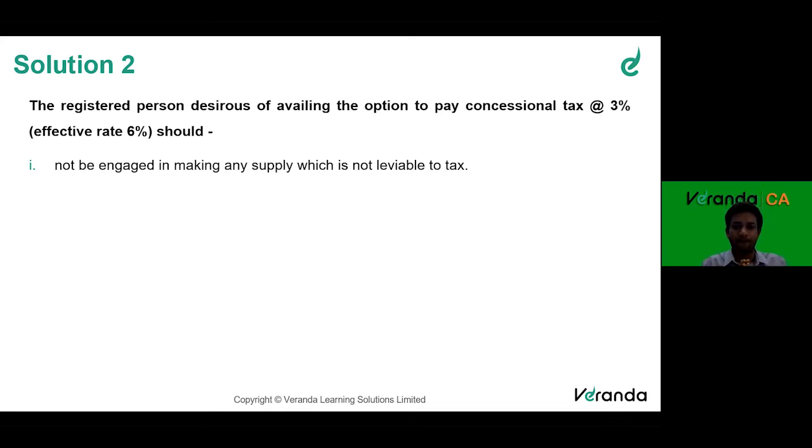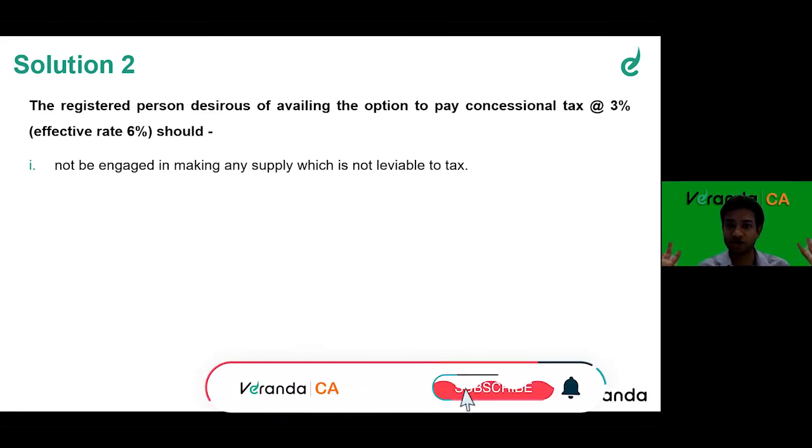So my turnover is, let's say, for example, 80 lakhs from my consultancy, which is the healthcare service I provide. And let's say 30 lakhs is sale of medicines, right? So up to 1.5 crores in goods, I can enjoy this composition scheme.